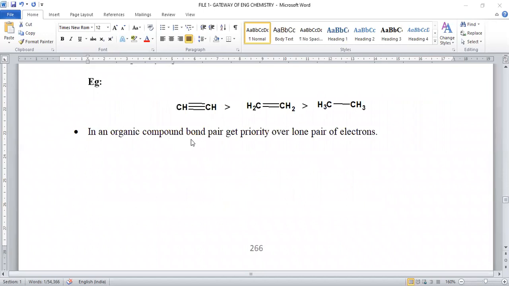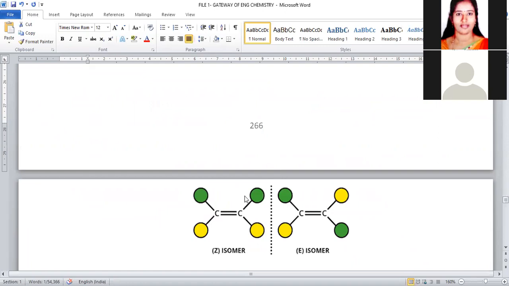Right? In an organic compound, a bond pair gets priority over a lone pair of atoms.